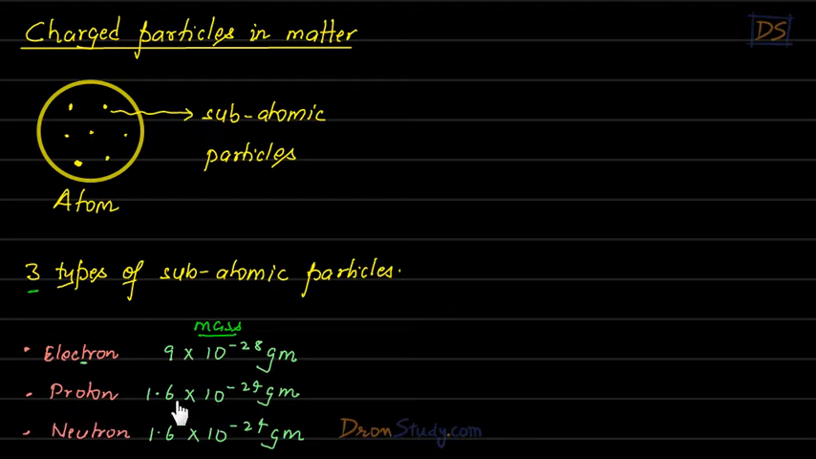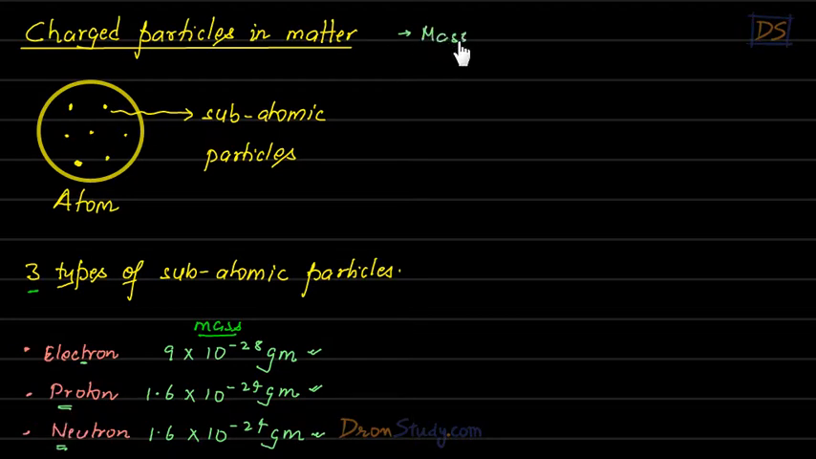But clearly you can understand that mass of proton is higher than the mass of electron, isn't it? This mass is higher than this mass, right? Then mass of neutron is 1.6 into 10 to the power minus 24 gram, right, students? So clearly you can see some of the points here. The first point which you must be able to notice here is that mass of proton and neutron are same. They are having same mass.